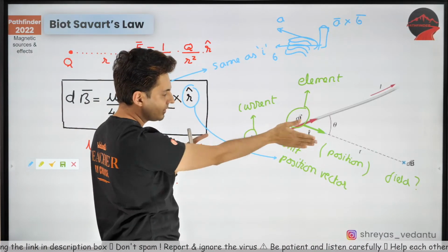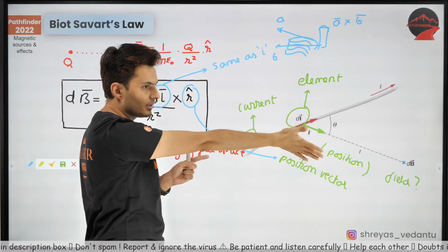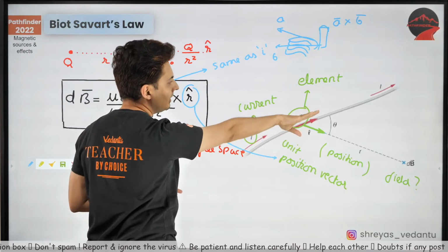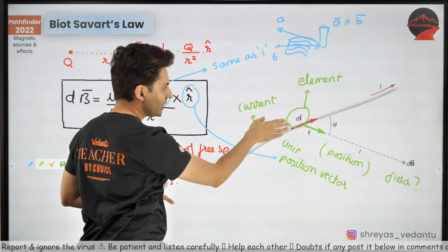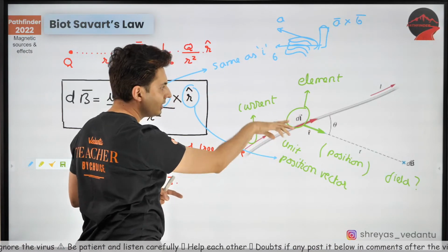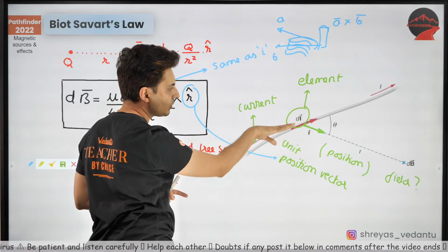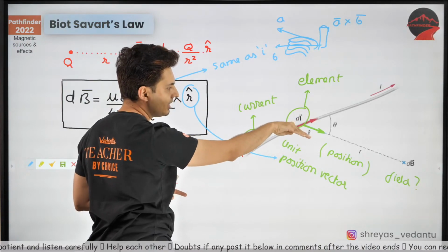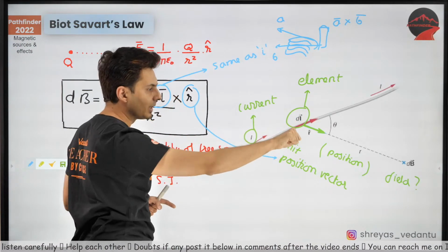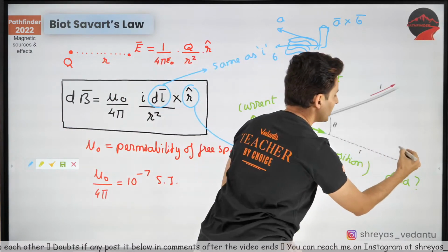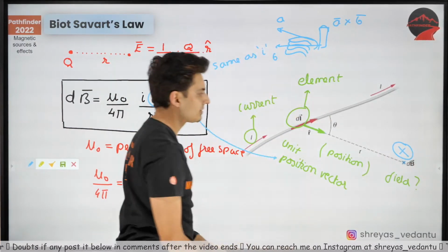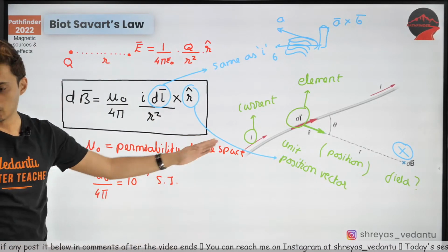Oh, I cannot go like that, so I'll have to turn my hand. dl cross r. Don't go the long way around, that would be stupid. Obviously, you have to go by the shortest path. So four fingers in the direction of dl, then toward r. Where is your thumb going? Look, the thumb is going inside. That's why the magnetic field is inwards at this point. I hope this is clear.